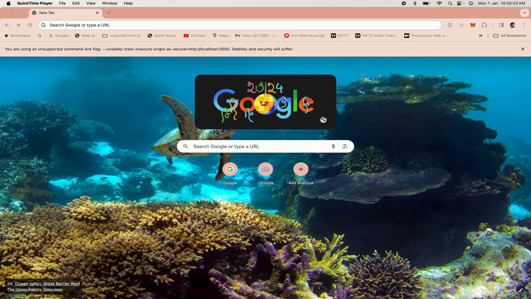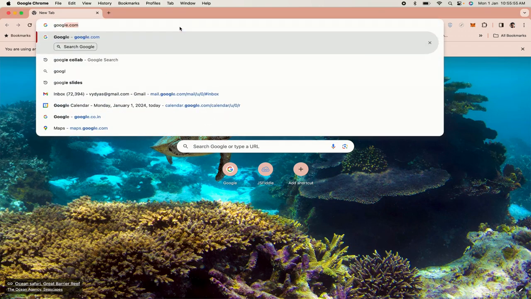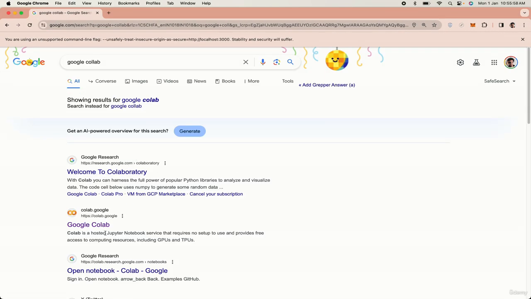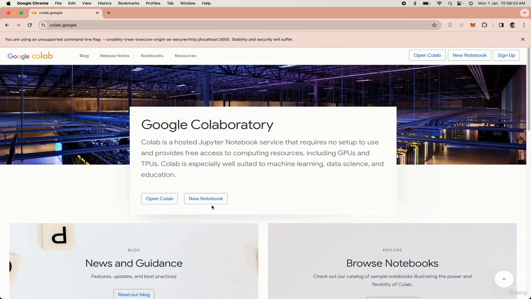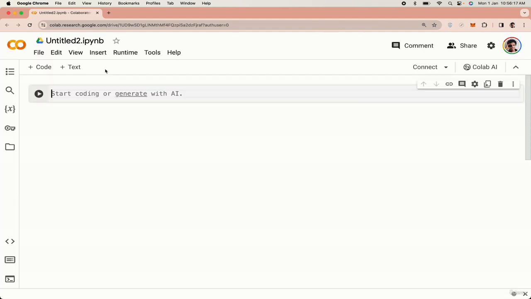Let's try RAG with an example. I'm opening Google Colab, and in Google Colab I'm going with a new notebook where we can execute our Python scripts. Here, whatever I have shown theoretically, we will see practically.